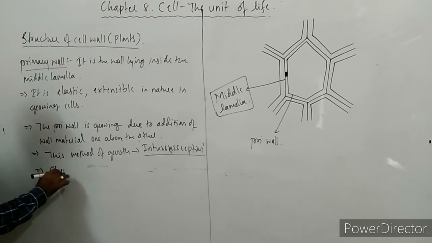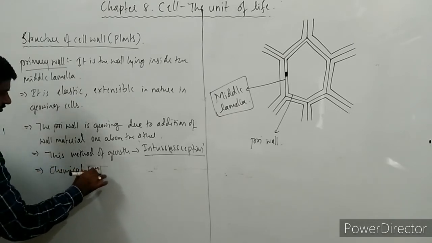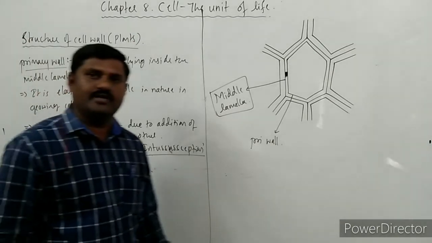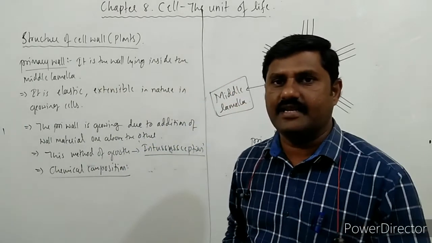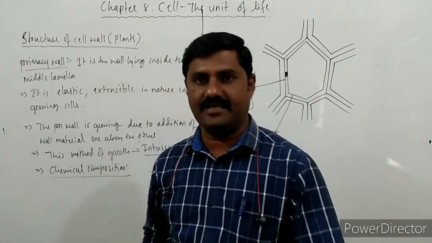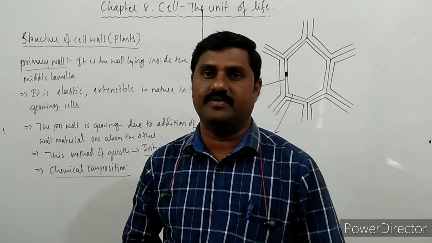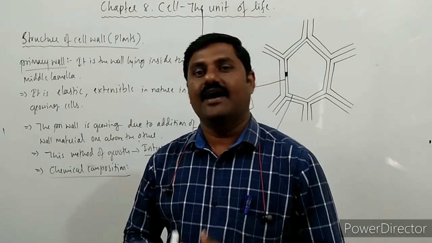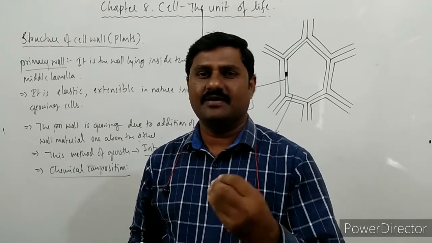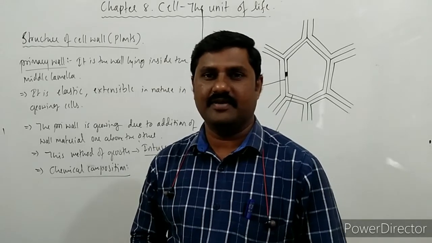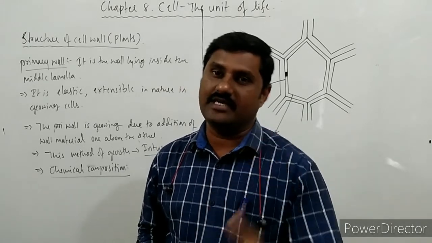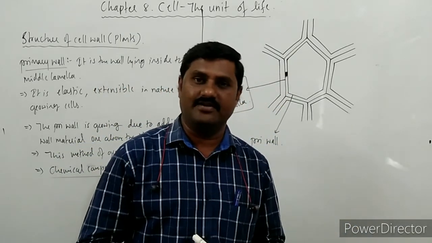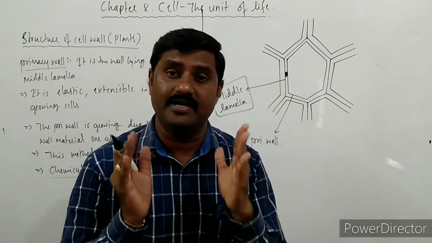And chemical composition. Chemical composition of this primary wall. What is this primary wall basically made up of? It is basically made up of maximum hemicellulose, 50% of the hemicellulose is present. And next, minimum of cellulose itself. And next, some of the pectic material is present. Along with this, some proteins are present. Along with this, non-cellulosic polysaccharides are also present over here. All these together form the primary wall itself.